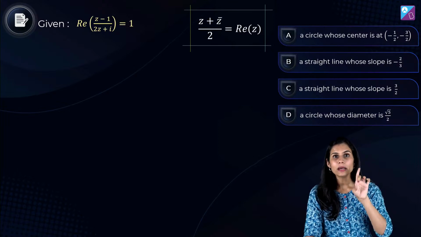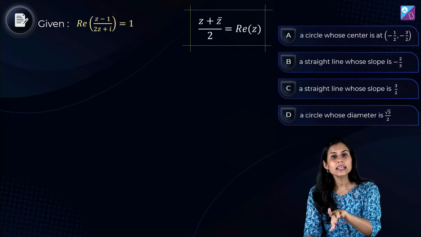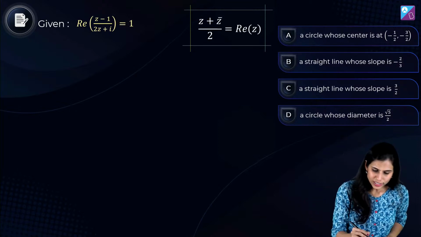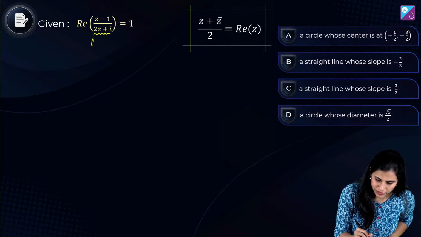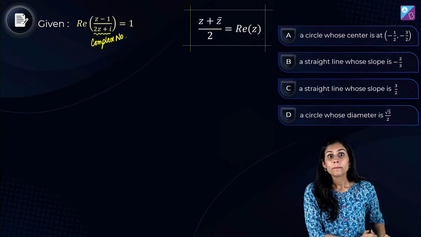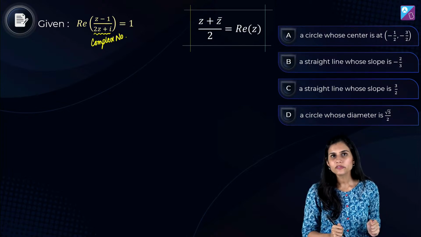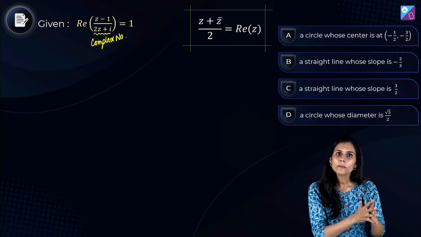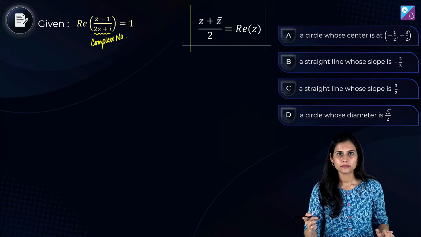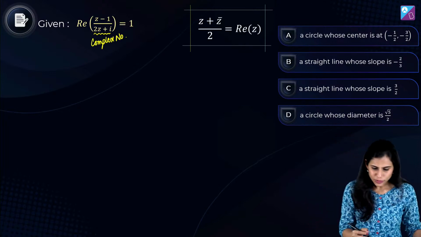(z + z bar)/2 generates a real number which represents the real part of z. So I am given a complex number here, correct? Obviously, the real part of this complex number is 1. That means I can alternatively write the equivalent version: this complex number plus its conjugate upon 2 is 1. Correct? That's what I'm going to write.